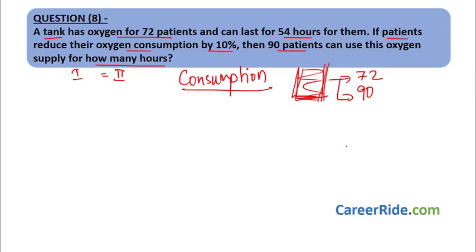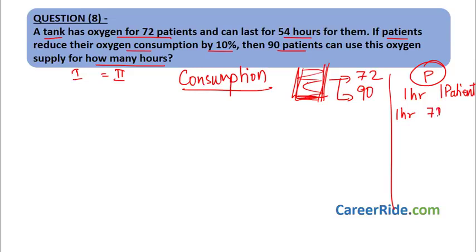How? Let's see. Let us assume that in 1 hour, one patient breathes P amount of oxygen. So in 1 hour, 72 patients will breathe how much? 72 P, right? Pretty easy. 1 hour, one patient, P amount of oxygen. 1 hour, 72 patients will breathe 72 P amount of oxygen.